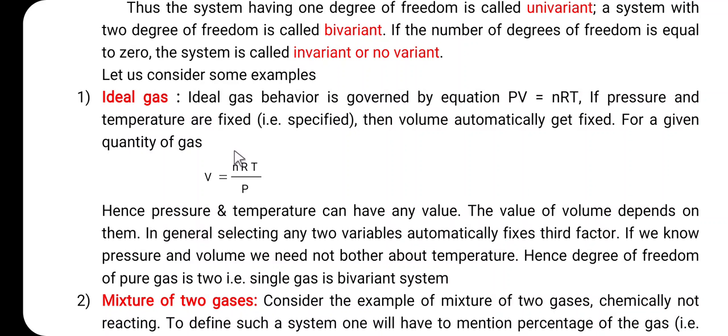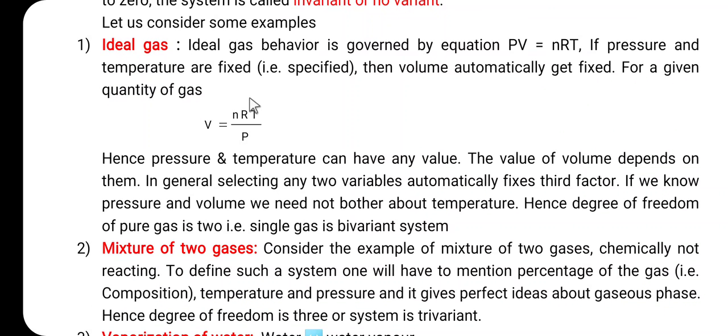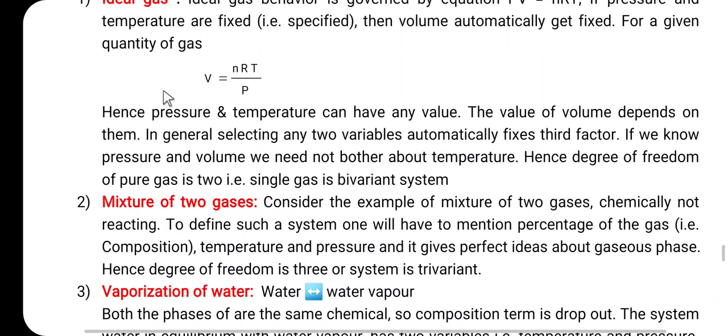So, here when we consider the single gas, the single gas is the bivariant system. If we have to define the system, a single gas or the ideal gas, we have to specify two variables such as the temperature and pressure. So, here F is equal to 2.